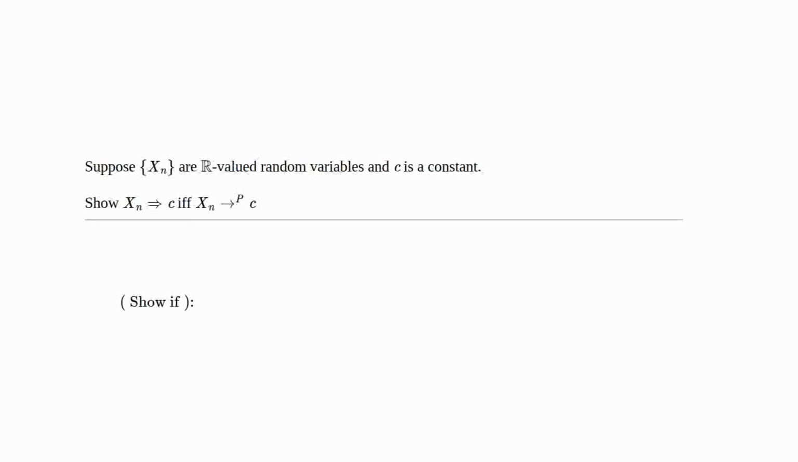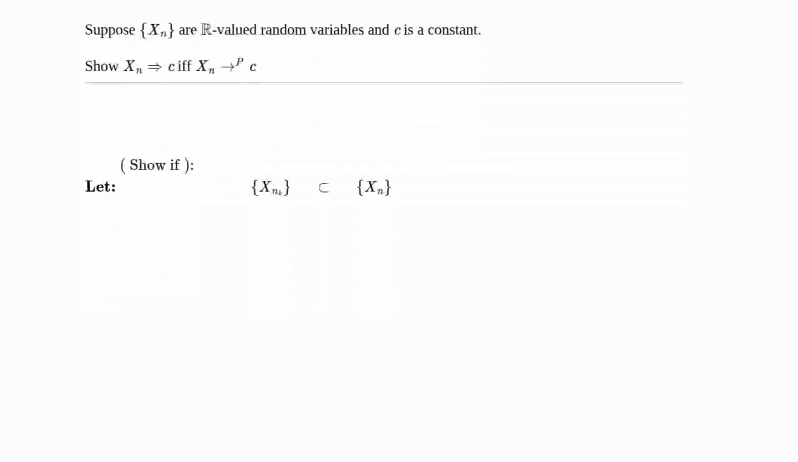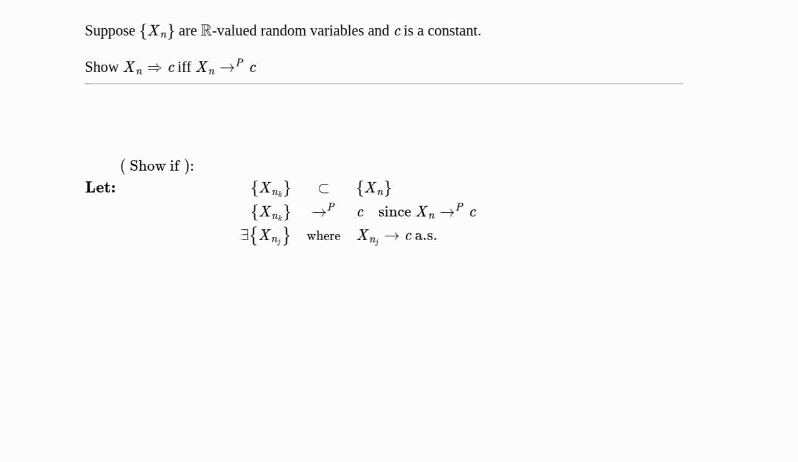But we could also prove it directly, using the idea that convergence is equivalent to every arbitrary subsequence having a sub-subsequence that converges to the same limit. So we start with a subsequence, which we call Xnk, of the Xn. Since Xn converges in probability to c, we know that Xnk does as well. Then from a result in the notes, convergence in probability implies a subsequence converges almost surely to that same random variable. So this Xnk has a further sub-subsequence, Xnj say, such that Xnj converges to c almost surely.